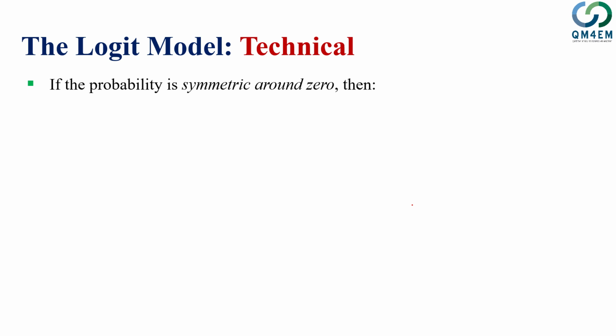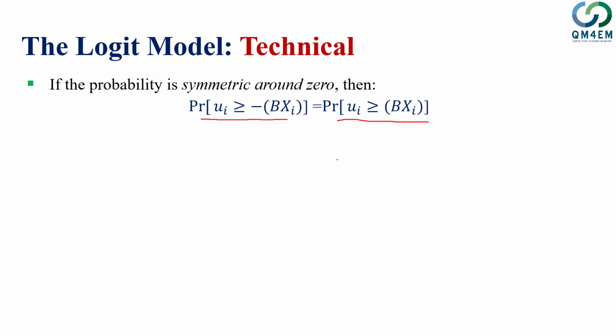If we move to the next slide, we can see if we take this case that the probability is symmetric around the 0. That means that the probability of selecting and not selecting is equal. So in that case, we can write that the probability of yi is equal to 0 is equal to the probability of yi equal to 1. We can compare those two probabilities we just obtained, the probability of yi is equal to 0 and the probability of yi is equal to 1. So based on that comparison, we can just write that the probability of ui greater than or equal to minus bxi is equal to the probability of ui less than bxi.